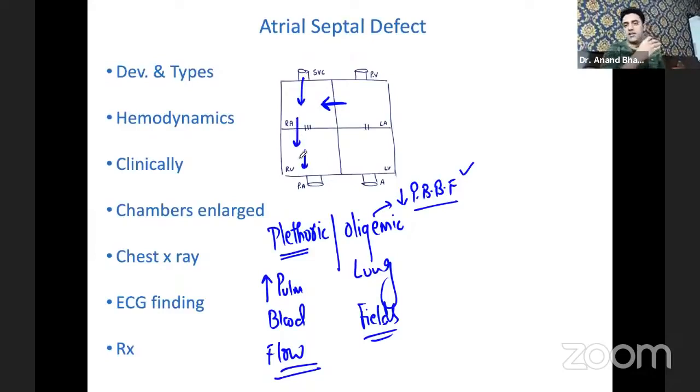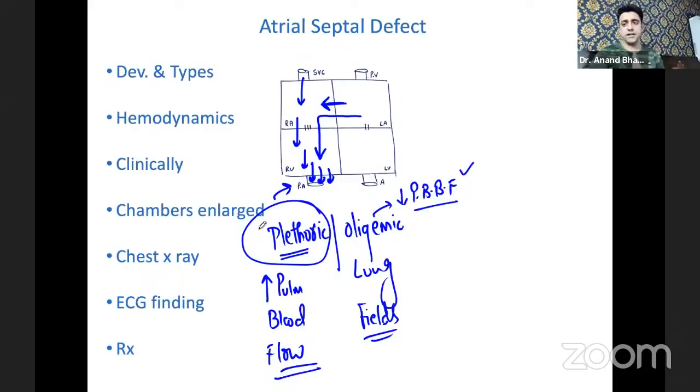Normally, from the superior vena cava the blood enters the right atrium, then the right ventricle, then the pulmonary artery. In ASD, the blood also comes from the left atrium to the right side, meaning too much blood is entering the pulmonary artery. That is why atrial septal defect is a congenital acyanotic heart disease with plethoric lung fields. Plethoric means increased pulmonary blood flow. When too much blood goes to the pulmonary artery, that is known as plethoric lung fields. So now we have covered three wonderfully important points.